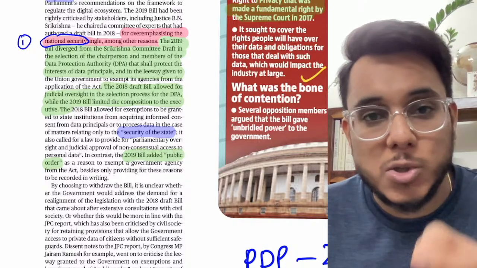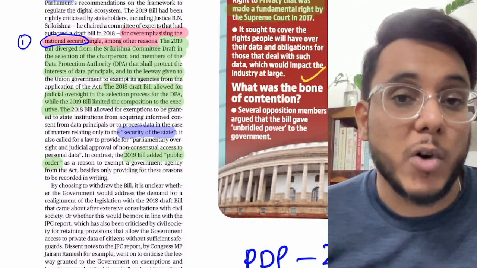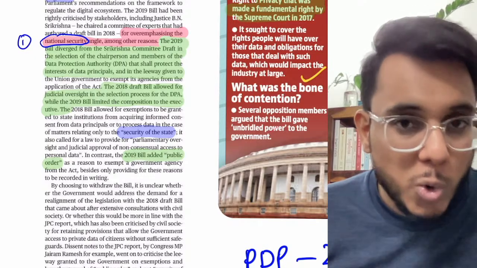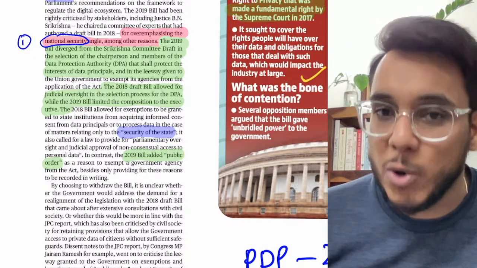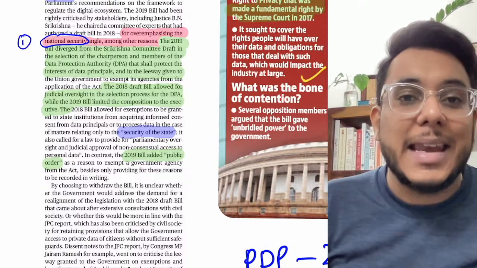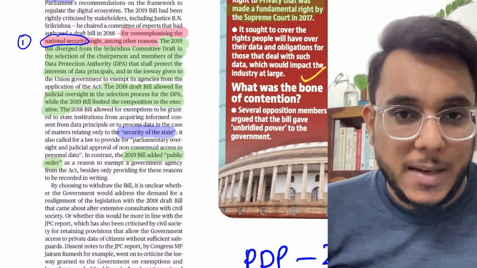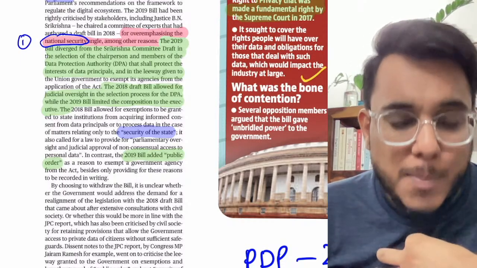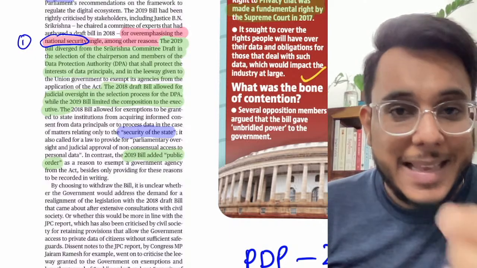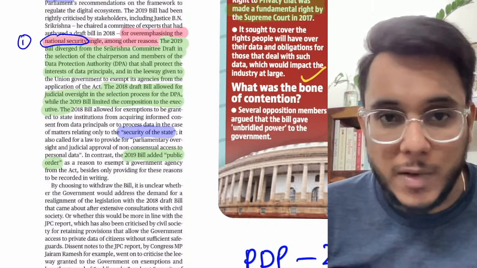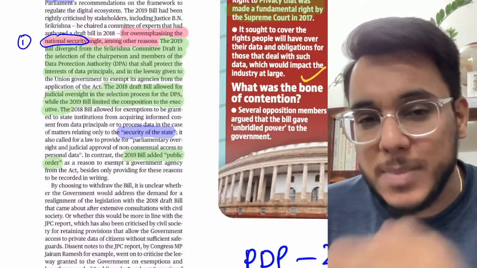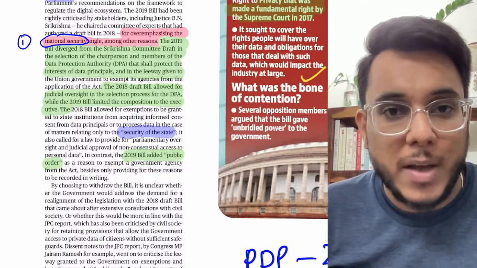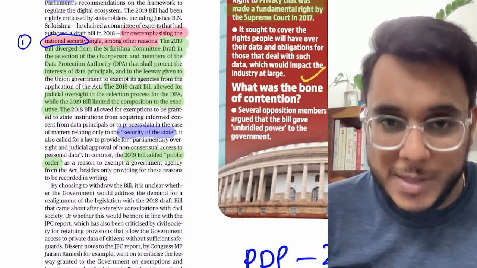And this particular bill also mentioned the right to be forgotten. Right to be forgotten means that you can ask a data fiduciary. Who is a data fiduciary? Data fiduciary is any organization, any person, any company who has stored your data. So a data principal, that is me, whose data it is, can ask a data fiduciary that they need to delete their data and all such kind of things. Even the right to be forgotten has been recognized recently by the Supreme Court. So all these things were provided in this particular Personal Data Protection Bill of 2019.